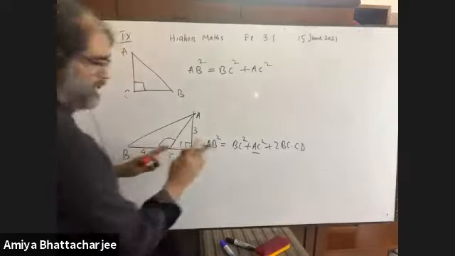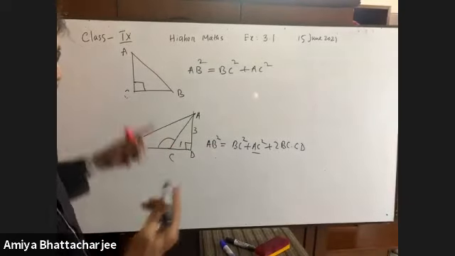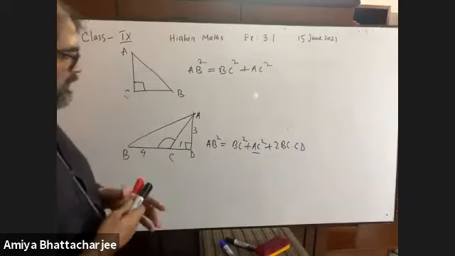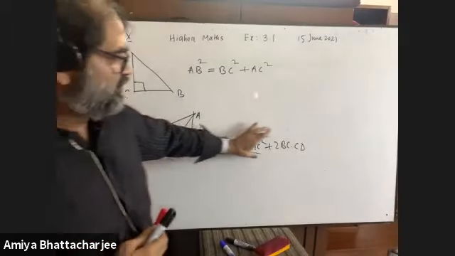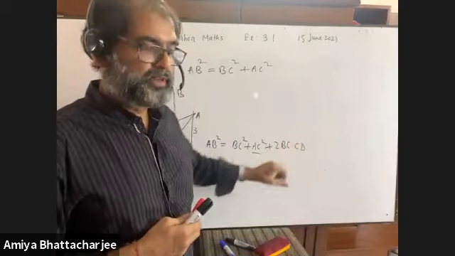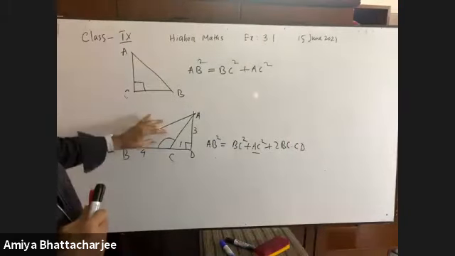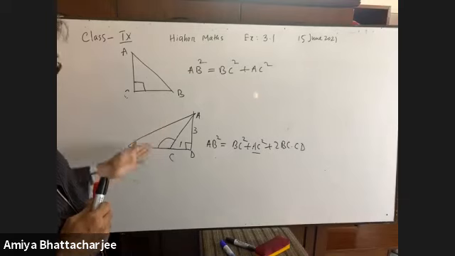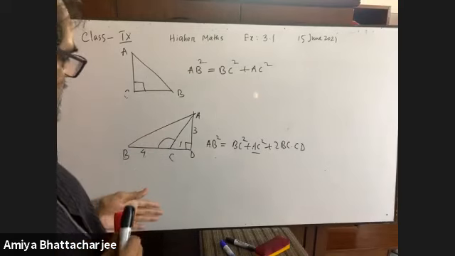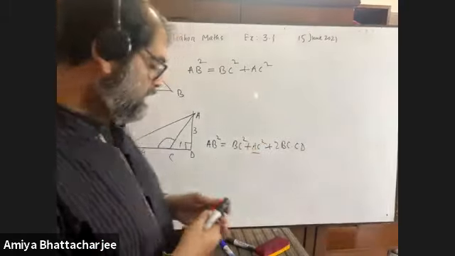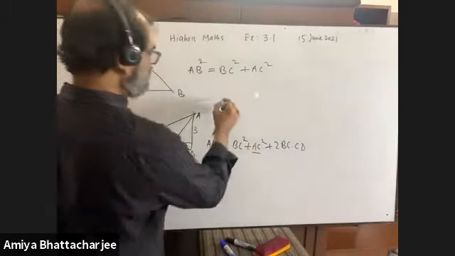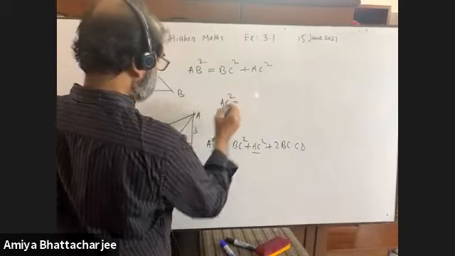Suppose this math is given in the exam for 4 marks. Then what will you do? So first we'll find AC. Just listen to me. We won't give you this formula. We will not mention the formula. We will give this figure only. Seeing the figure, you have to consider, yes, it is an obtuse angle triangle. So this formula is to be applied here, right? Yes, sir. Now, what is AC square?